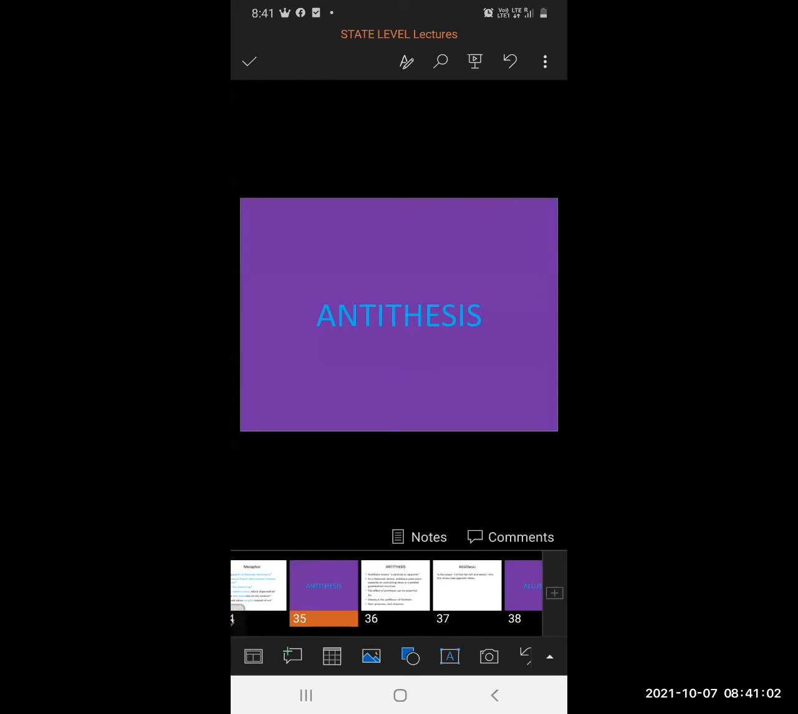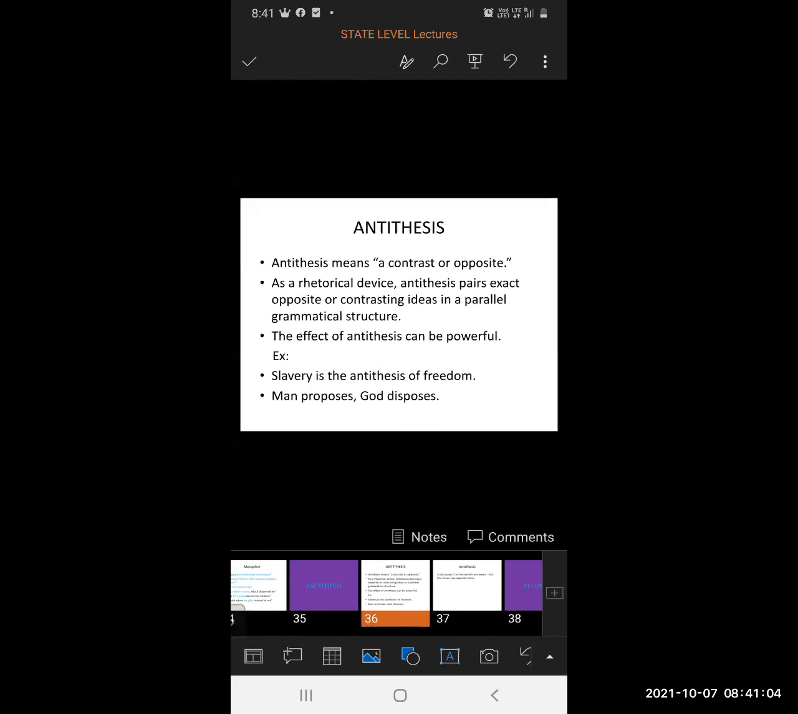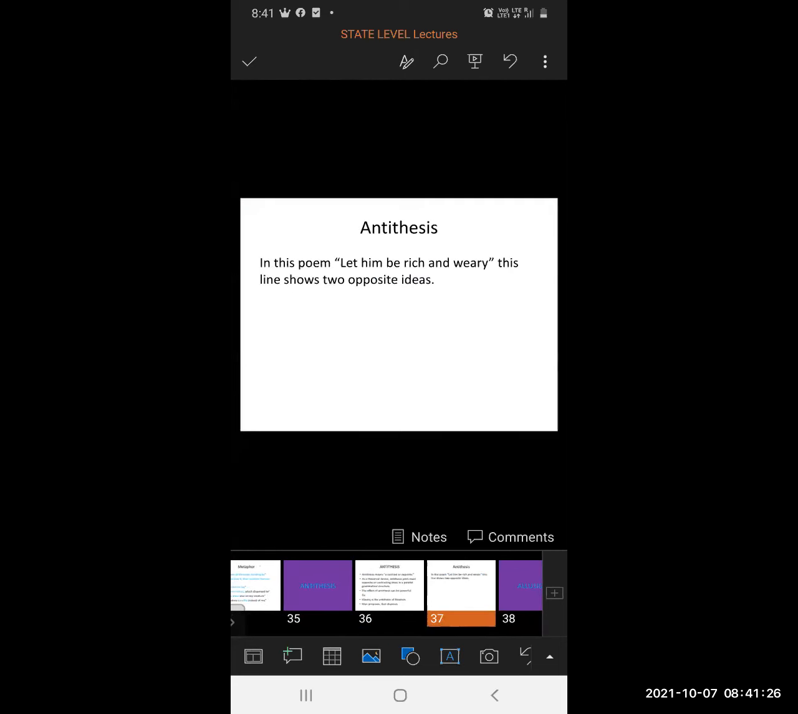Next is antithesis. Antithesis means a contrast or opposite idea. As a rhetorical device, antithesis pairs exact opposite or contrasting ideas in a parallel grammatical structure. The effect of antithesis can be powerful. In this poem, "let him be rich and weary." This line shows two opposite ideas.